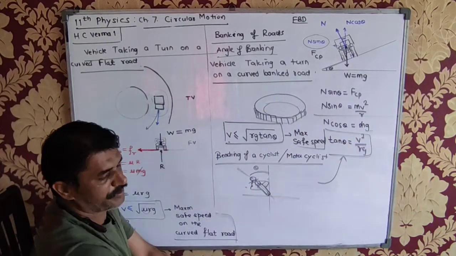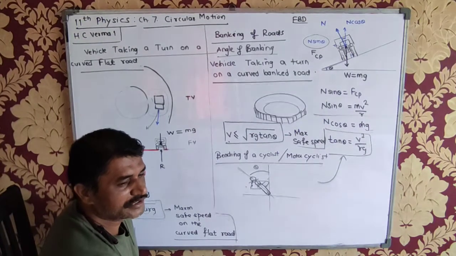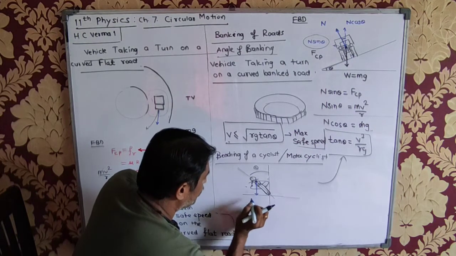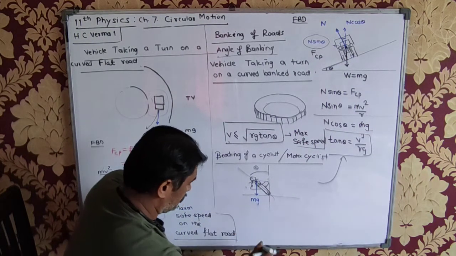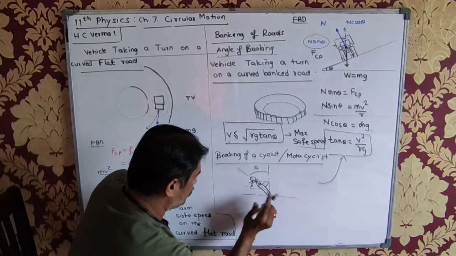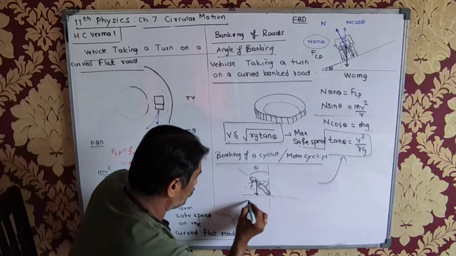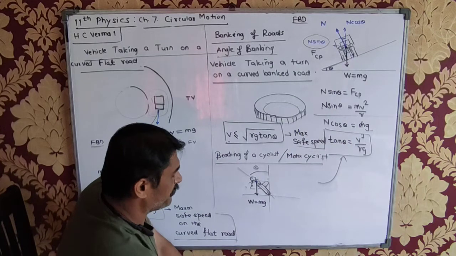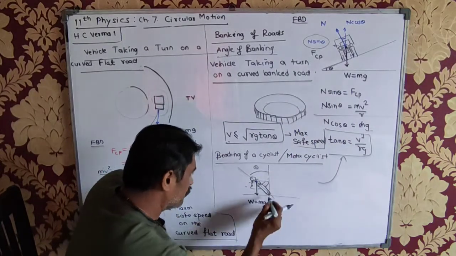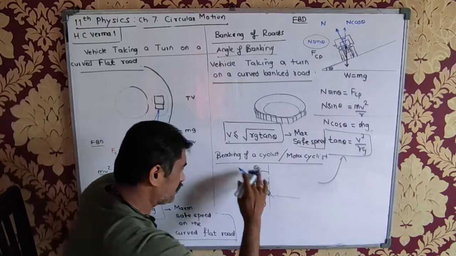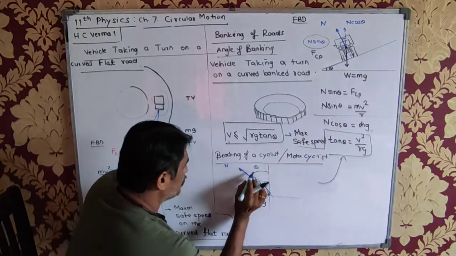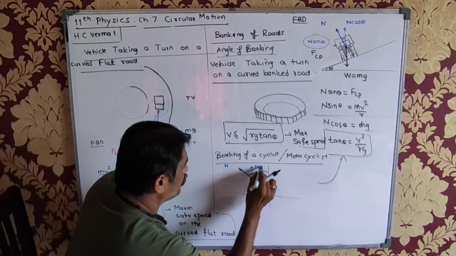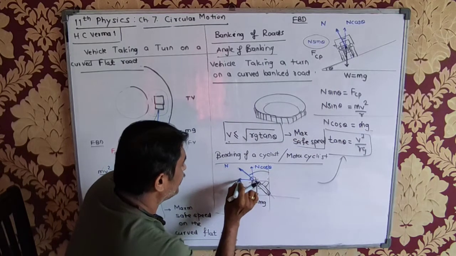Tan theta is equal to v squared upon Rg. If you want, you can see here. This is the weight acting vertically downwards, W equals mg. And the normal reaction given here will be perpendicular, so the normal reaction is like this, because he is bending like this. What will be this angle? This angle is theta again. So this will become N cos theta, and this will become N sin theta.